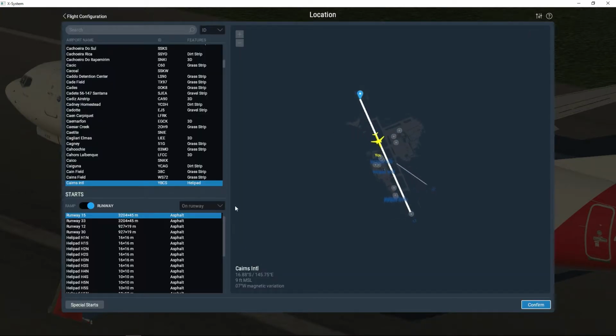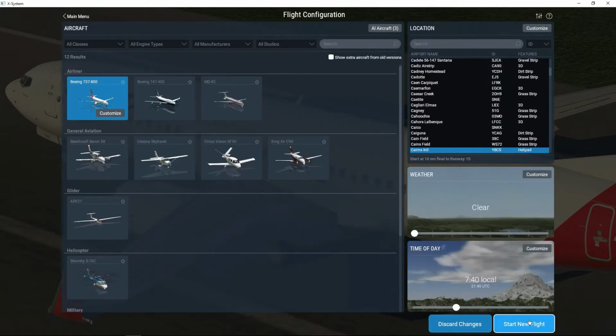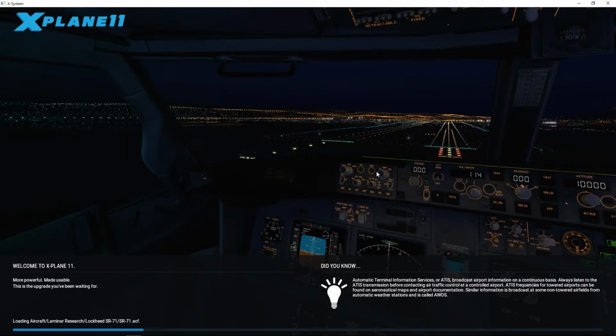We can click on Customize. We can click on 10 nautical mile approach. We're going to select runway 15. Runway 15, 10 nautical mile approach. Click confirm, and then click start new flight. The game will load quickly.